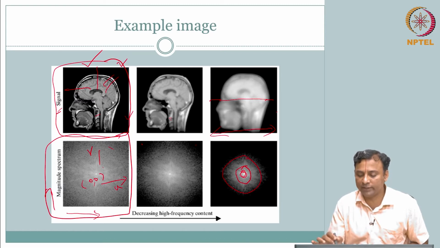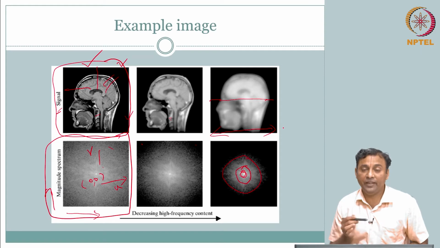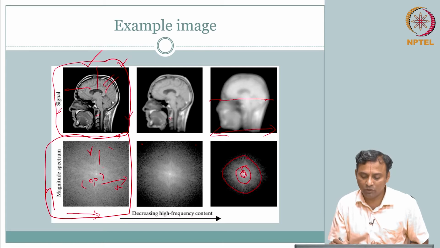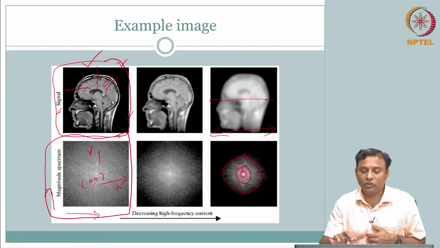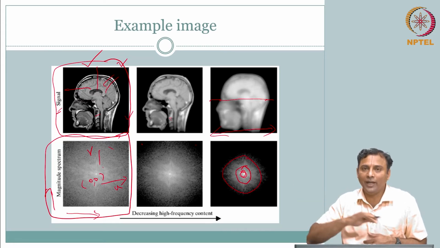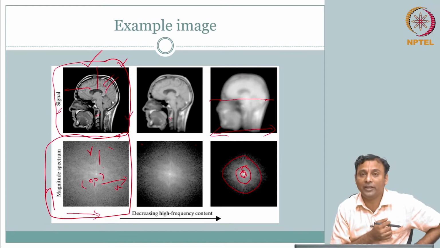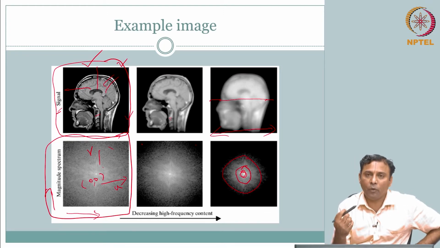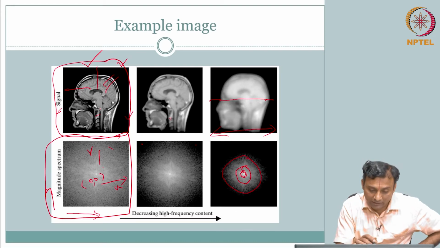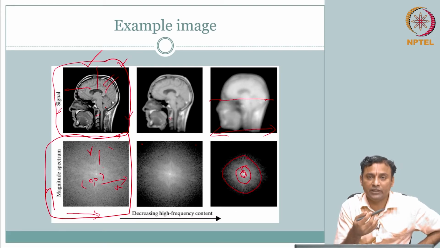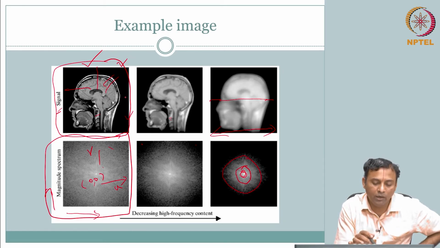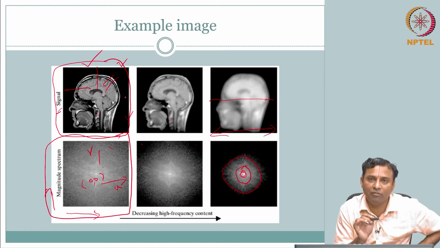So, you have one fluctuation per length, or no fluctuation per length will become 0 value, that will be your only one point. If you have only one frequency at 0 comma 0, which is your DC frequency, and that contains all the energy, that means your spatial image is going to be flat, equal to 1 everywhere, which is what you expect. The main point I would like you to appreciate here is that, looking at this image, the length dimensions in the spatial domain, you can now perhaps eyeball and appreciate what we mean by spatial frequencies.